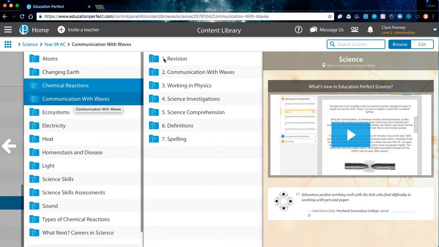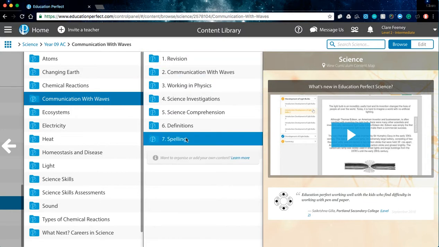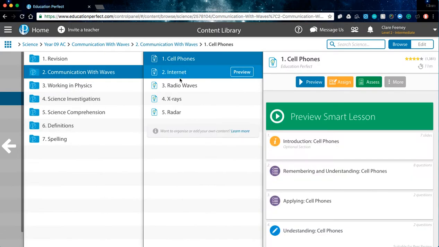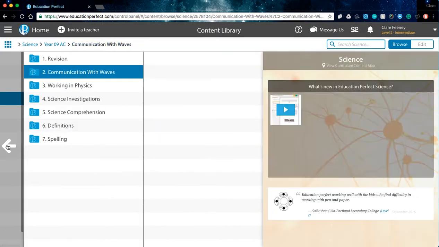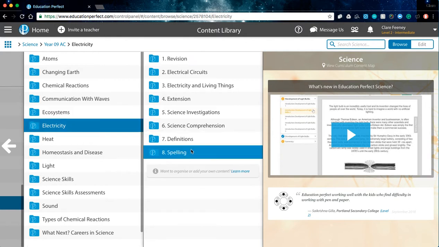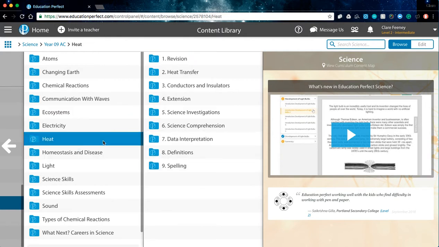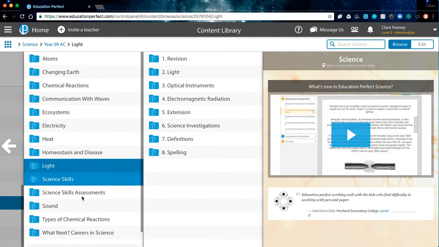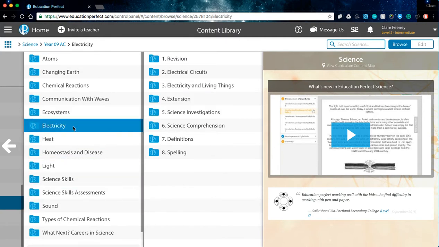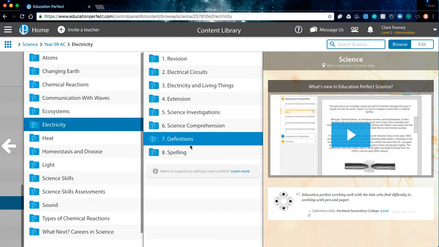So we have our communication with waves, which is looking specifically at waves. For example, the internet, cell phones, radio waves, X-rays, radar. But then we also have our content on electricity, our content on heat, our content on light, and our content on sound. If I was to show you, for example, electricity, we've arranged our folders like this.